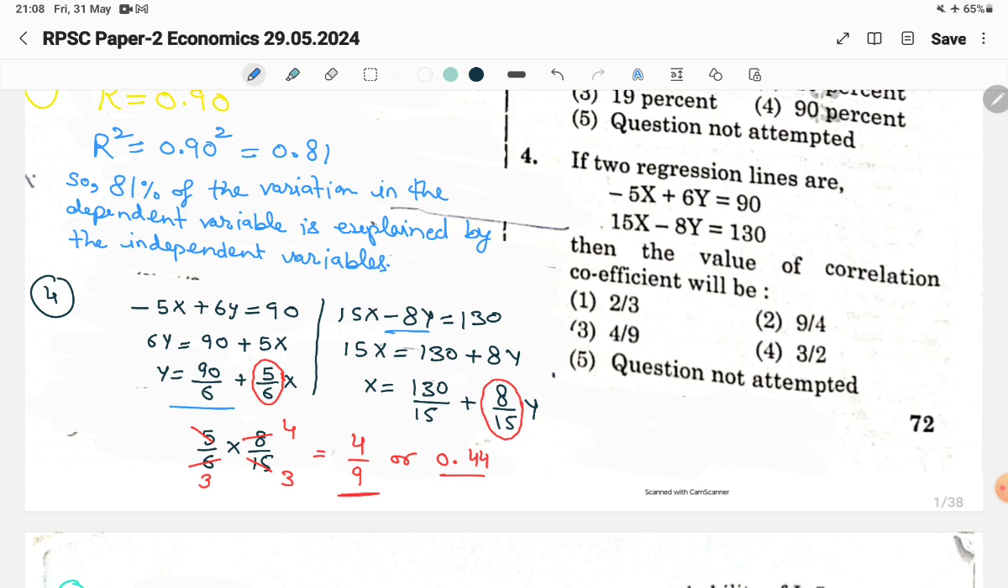So the regression coefficient of y on x is 5 by 6, and the regression coefficient of x on y is 8 by 15. We multiply both regression coefficients, 5 by 6 into 8 by 15, and solve this expression. It gives us 4 by 9, or 0.44. So option third, 4 by 9, is right.